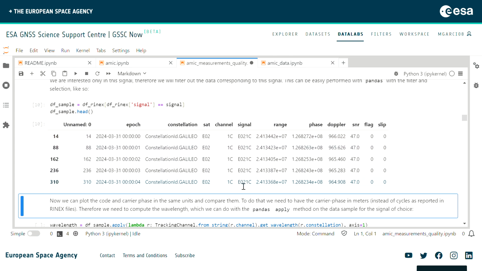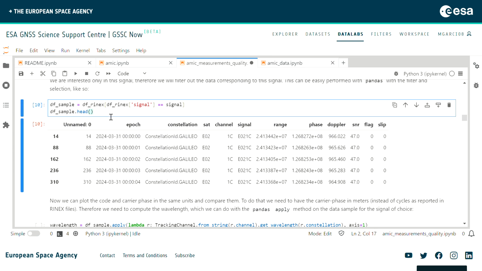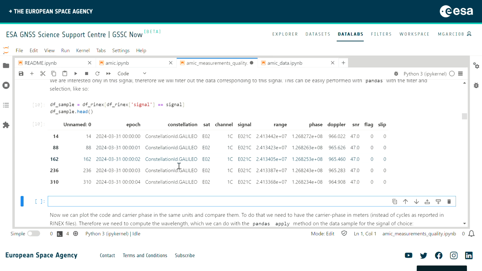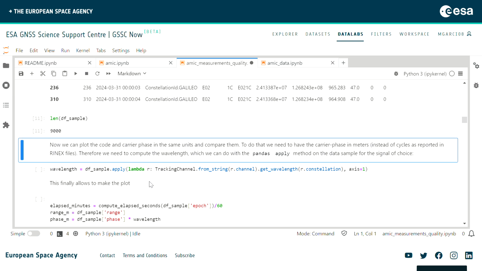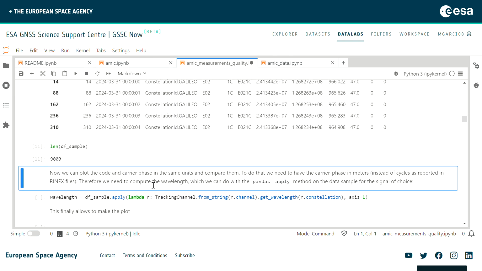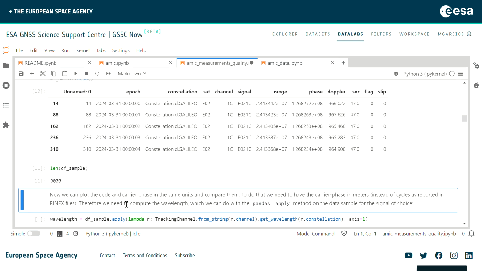These are just the first 5, but obviously we could also check the size by, instead of head, using, for instance, let's do it this way, len of df sample, and this would give us the number of samples for that specific signal. In this case, it's 9,000.